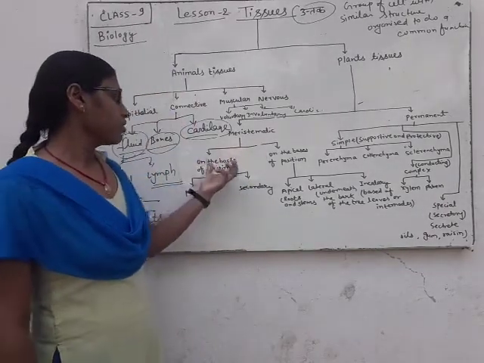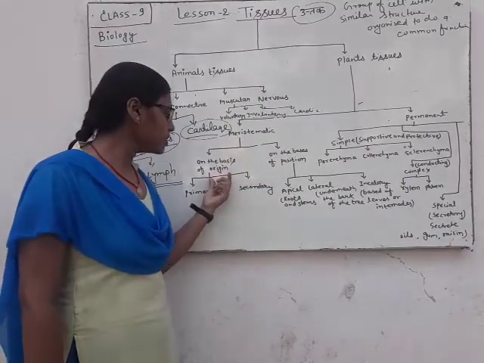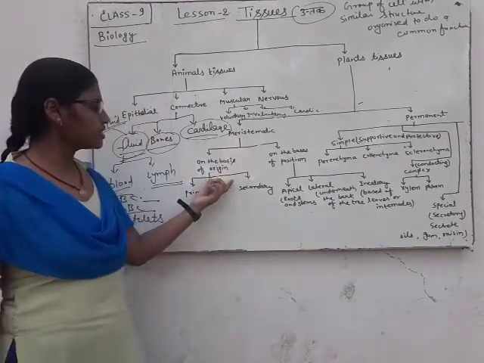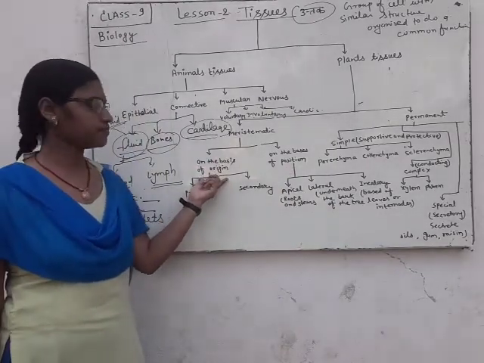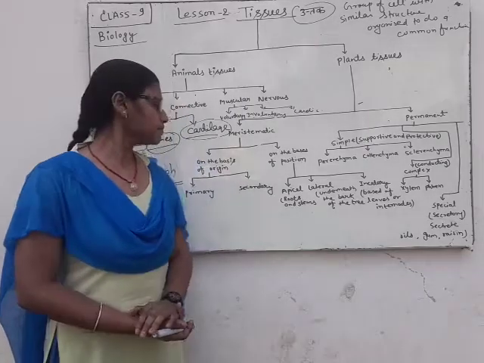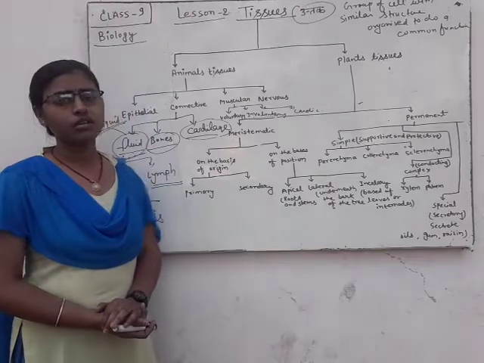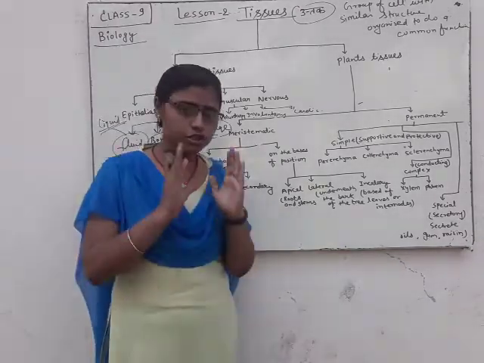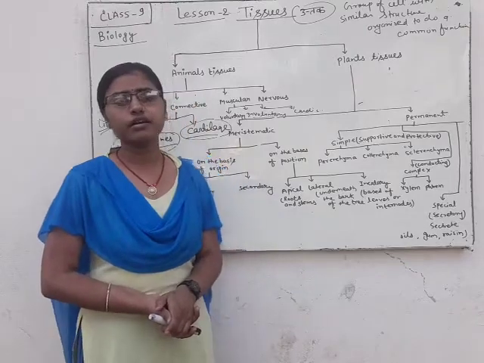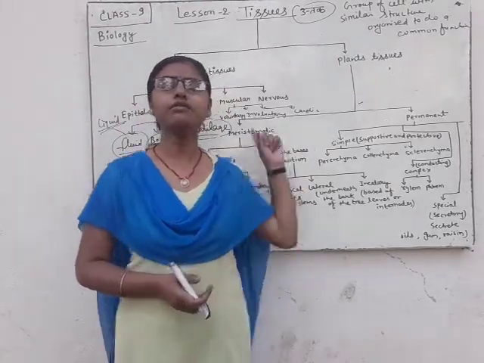Now we will discuss their classified groups on the basis of origin and on the basis of position. At first we will discuss the basis of origin: primary and secondary. Primary meristematic tissue is that type of meristematic tissue which is directly derived from the embryo.